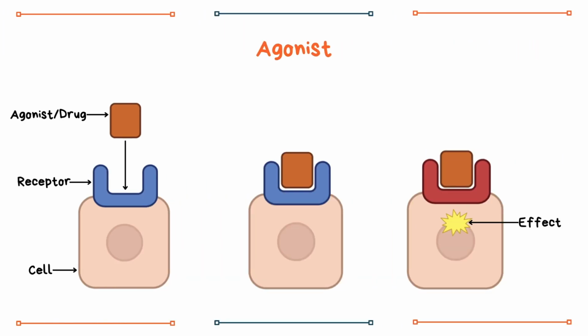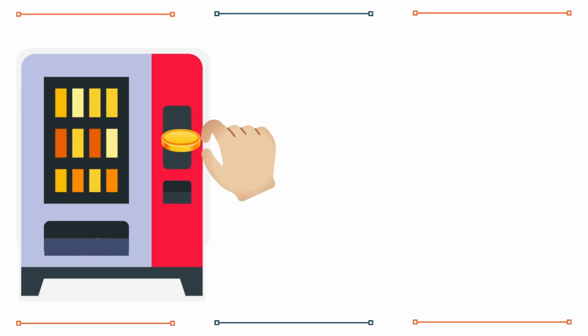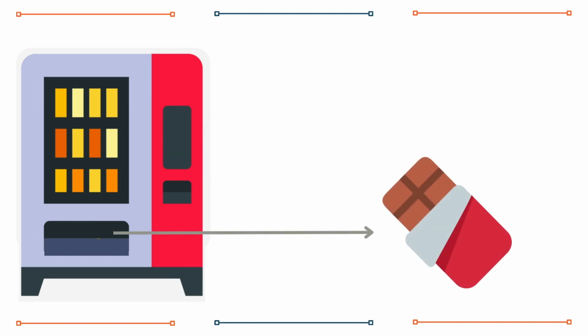A great analogy to think of is a vending machine. Usually, to buy a chocolate bar, you would insert a $1 coin, and as a result, you receive your favorite chocolate bar.